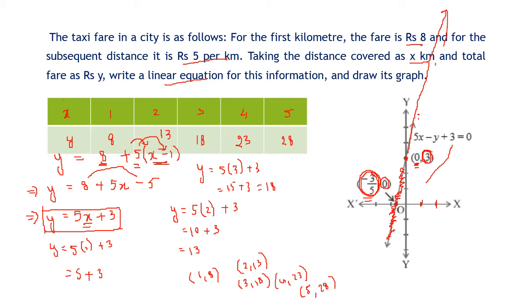Anyway, we are just drawing the equation. Now we are not taking the practical sense. We are drawing the graph of the equation. So it is valid here. But remember, in practical situations, you have to read the question carefully.